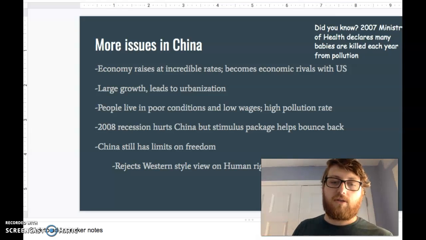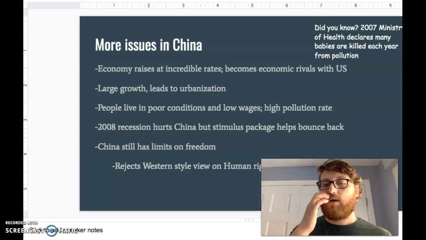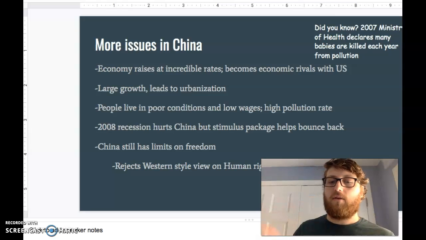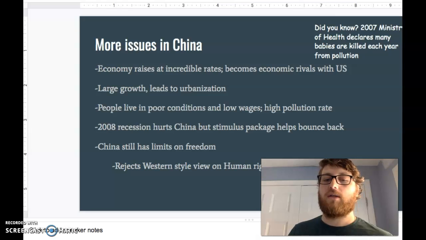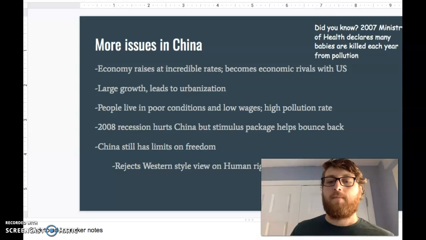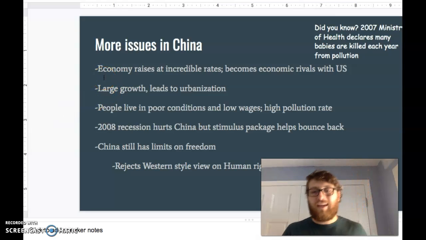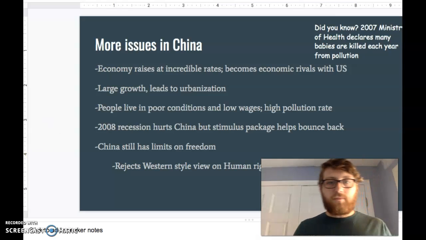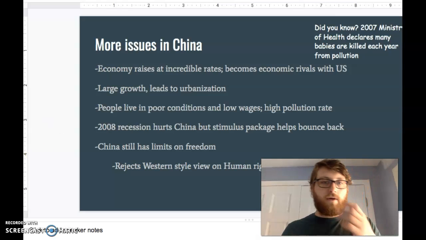They also reject the Western style view on human rights: the way the United States views human rights, the way European countries view human rights, at least the Western European countries, that people are kind of born with rights, and that they can't really be taken away by the government. All right, that is where we're going to end.